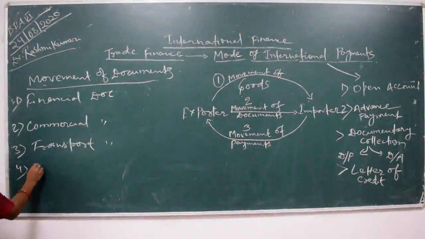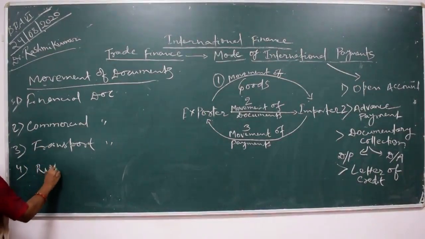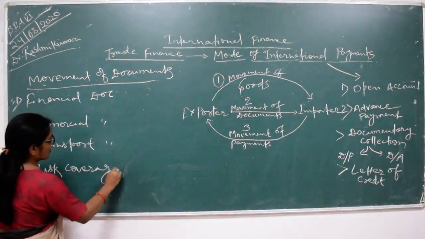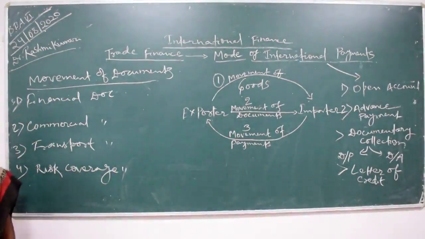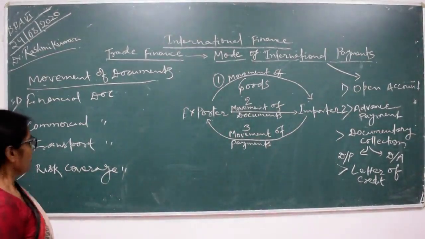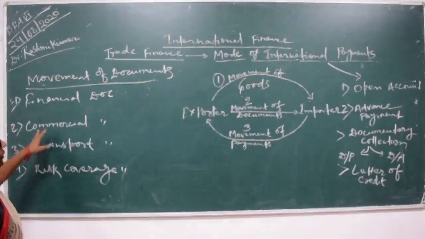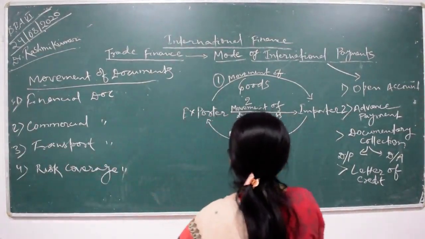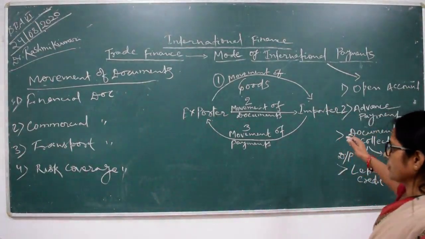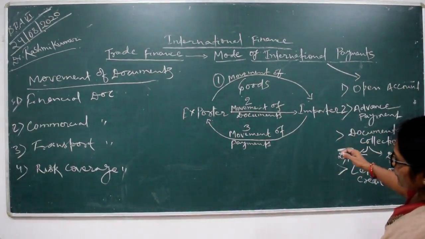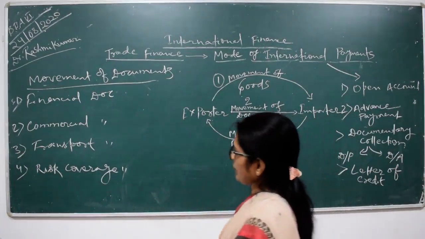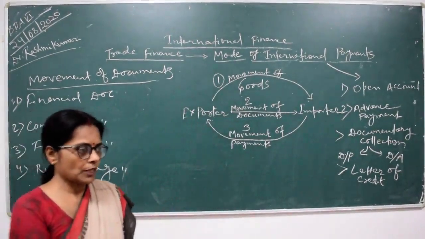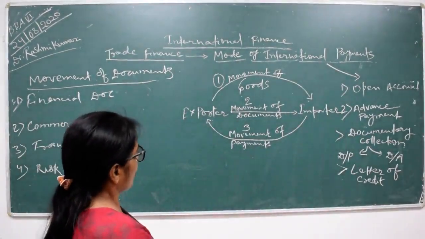Fourth is risk coverage document. Okay. Basically, all these four types of documents are important in international payment, because here certain terms and terminology applied by Incoterms are essential to discuss.